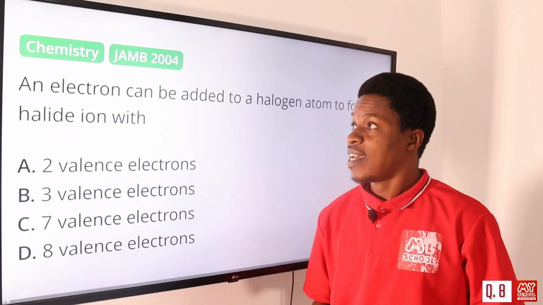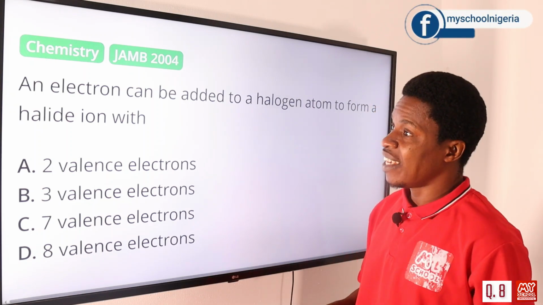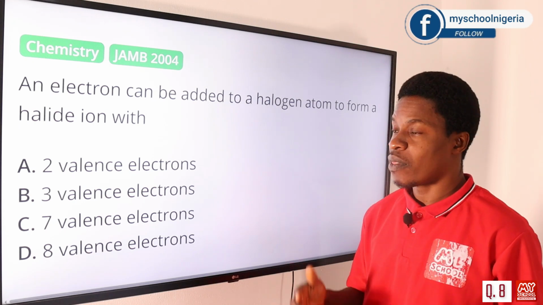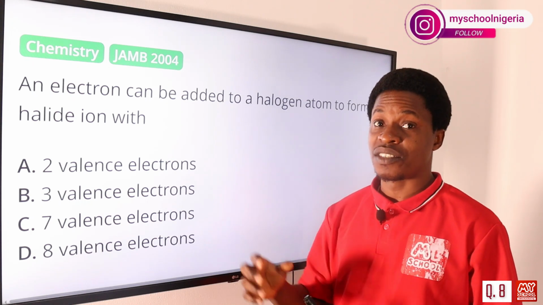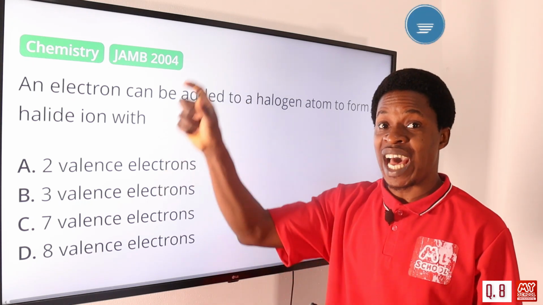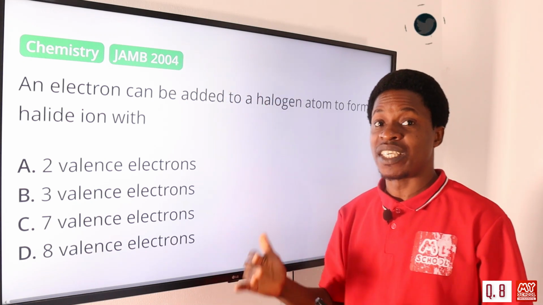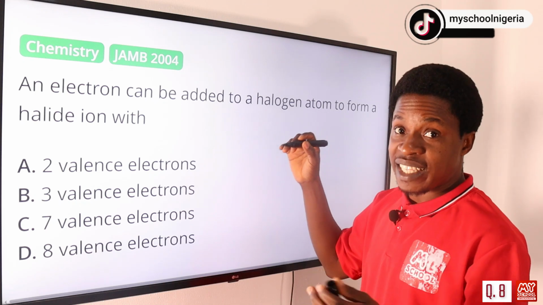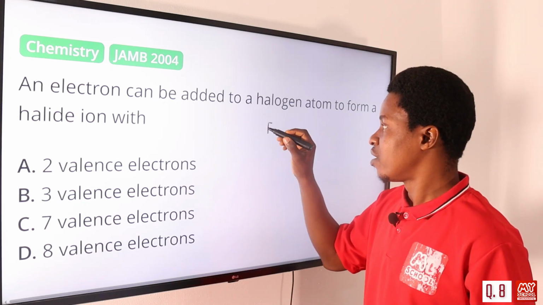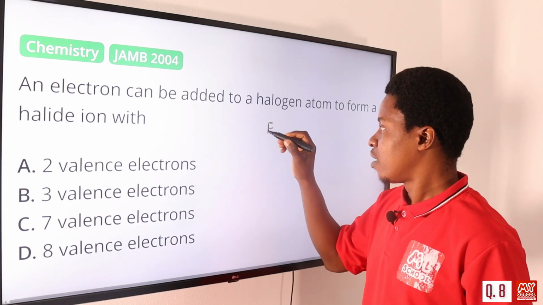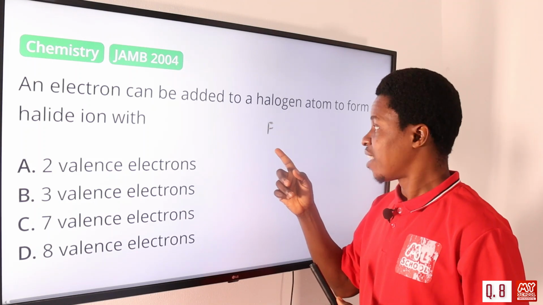Question number 8. An electron can be added to a halogen atom to form a halide ion. Don't forget that halogens are group 7 elements, because they have 7 electrons in their outermost shell. It may be fluorine, chlorine, bromine, iodine, or astatine. So let's just take any of the halogens. Let's take the first one, the most reactive non-metal, which is fluorine.